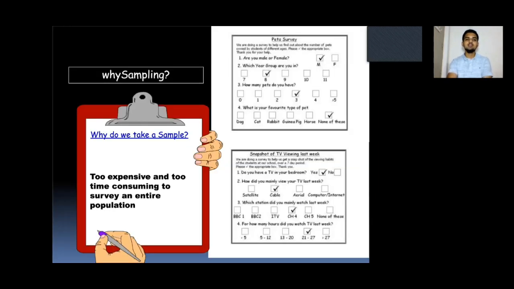Now let us understand why sampling is important. Why do we use sampling, or why do we take a sample? It is too expensive or too time consuming to survey an entire population.